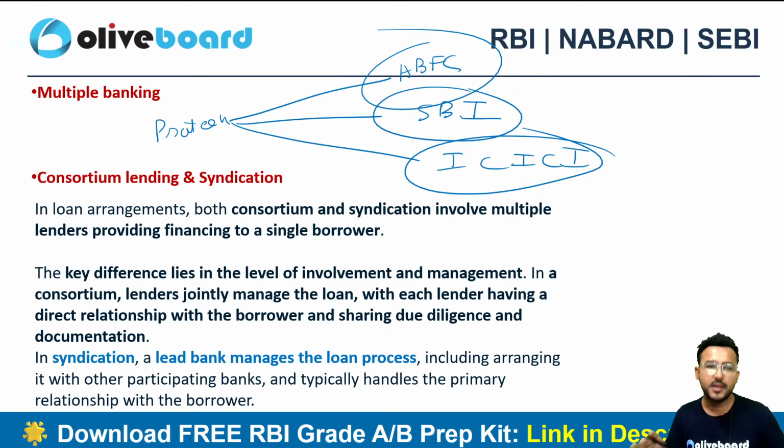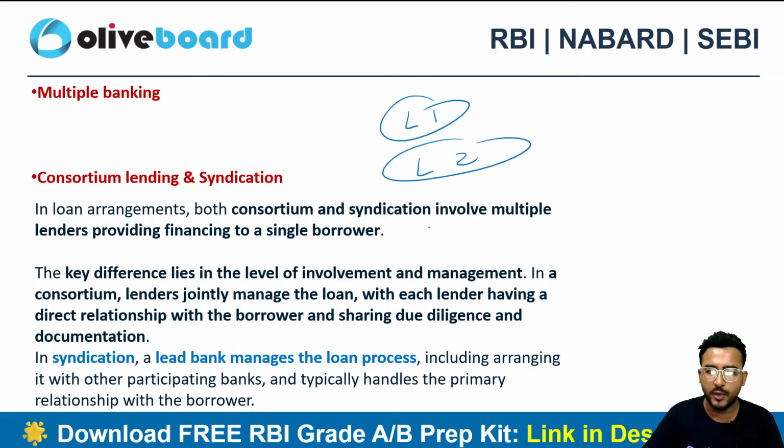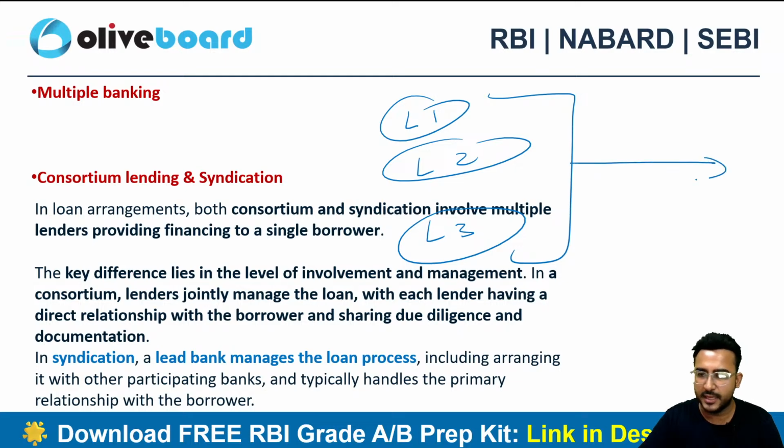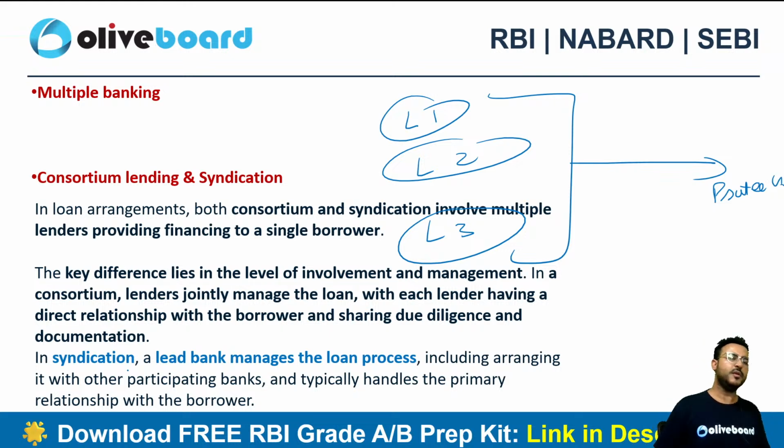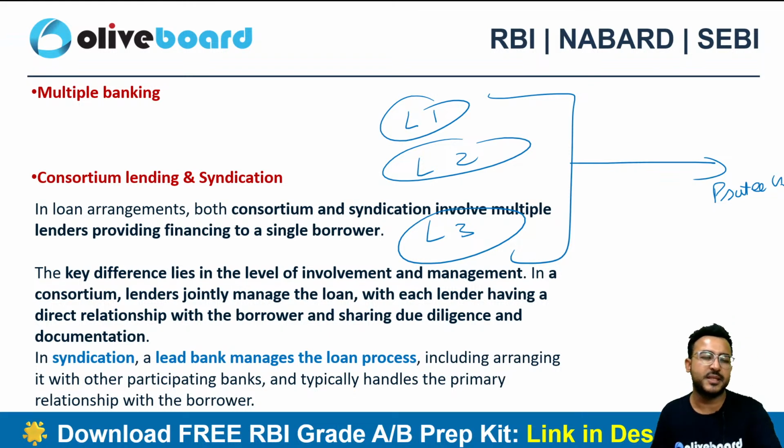Consortium lending and syndication. Now you can get a confusion between consortium lending and syndication. Here there are multiple lenders, lender number 1, lender number 2, lender number 3, and they all are, in a combined manner, financing a particular borrower. That's what consortium and syndication lending is. But in syndication there is a procedural difference.